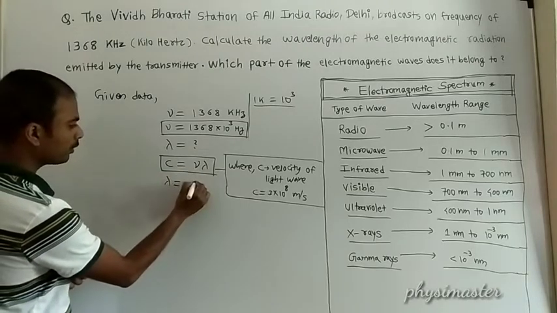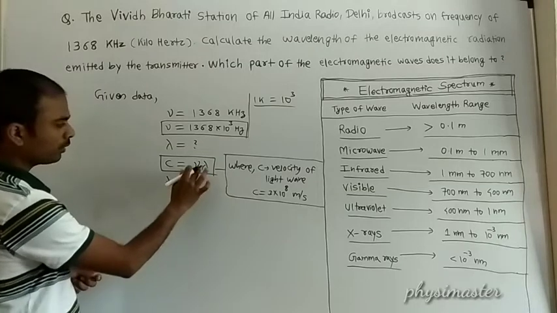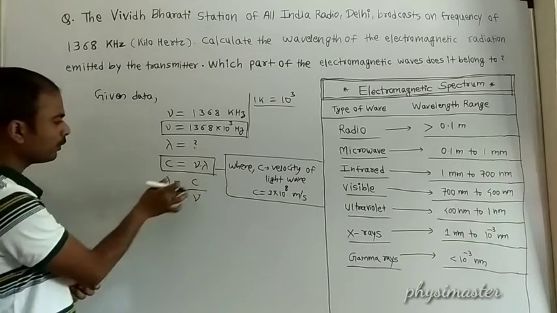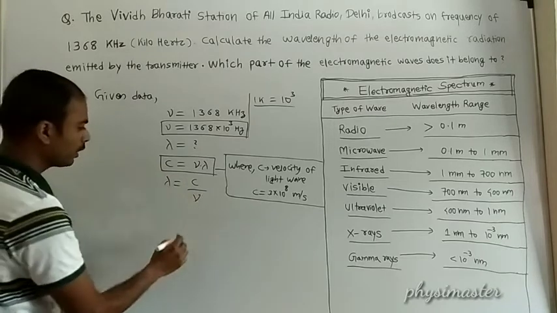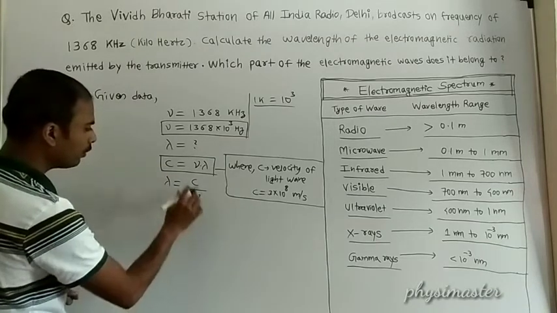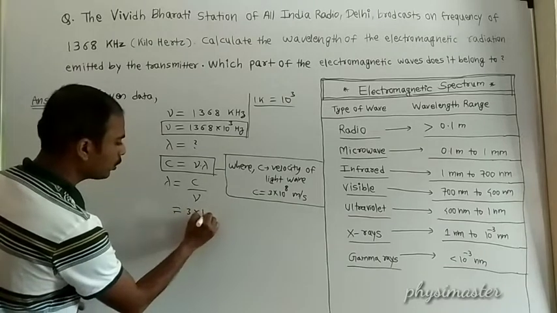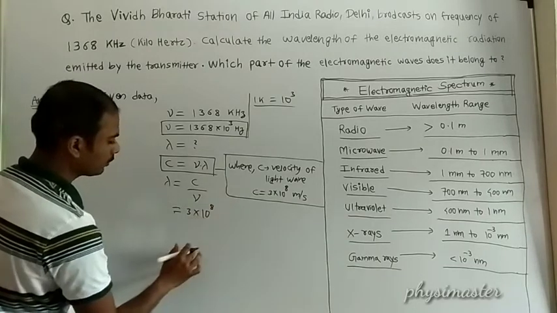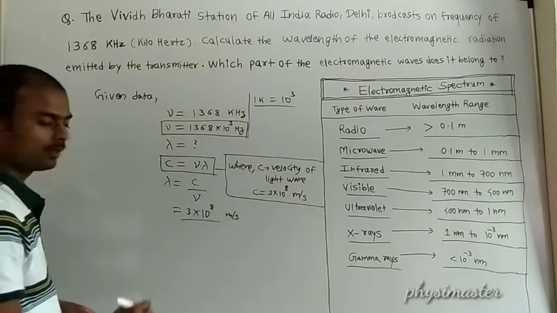Then this will be C upon nu. This is frequency in multiplication, it goes to the other side in the division. Then put the values: constant value C is 3 into 10 to the power 8, its unit is meter per second.